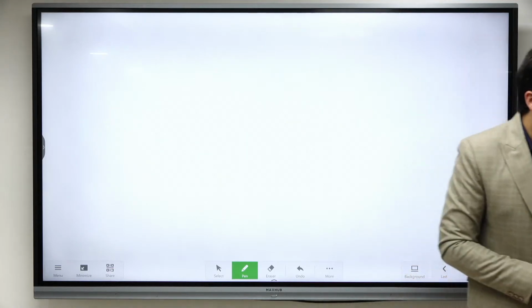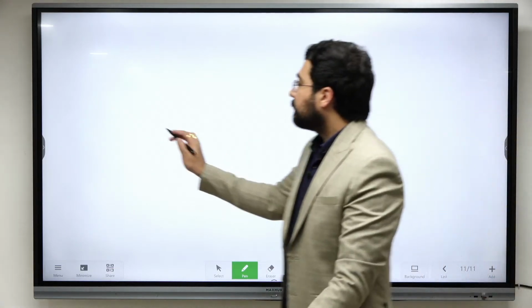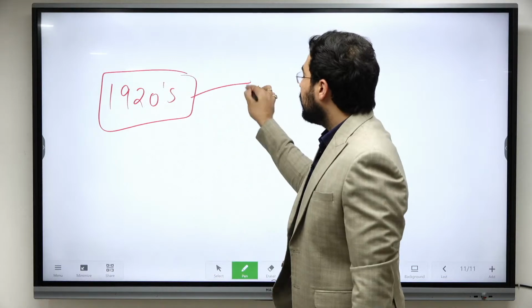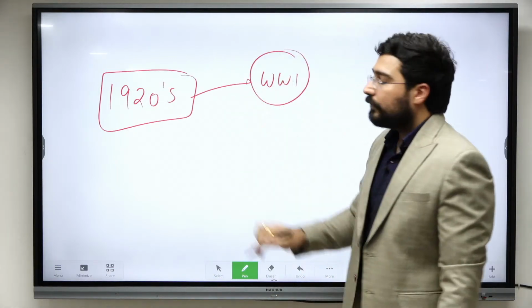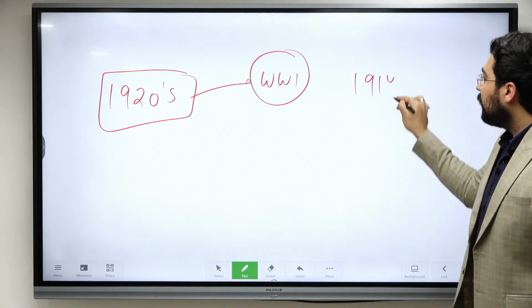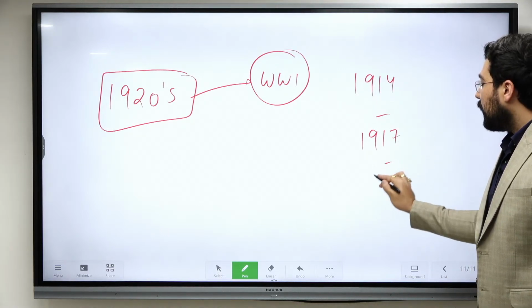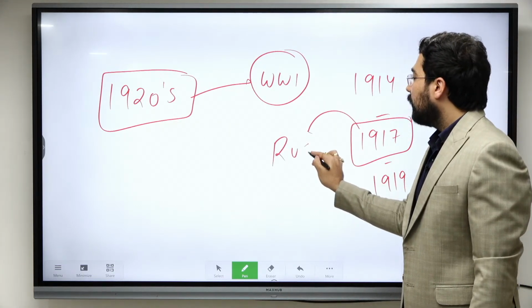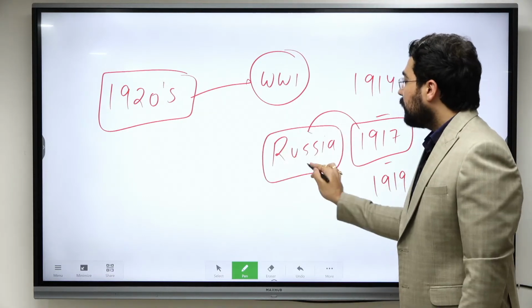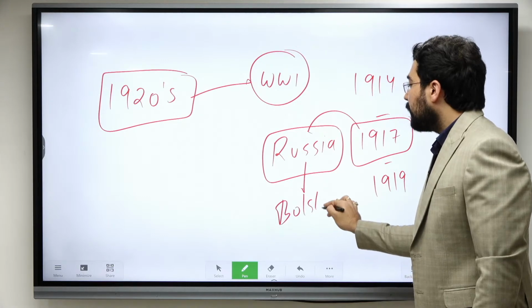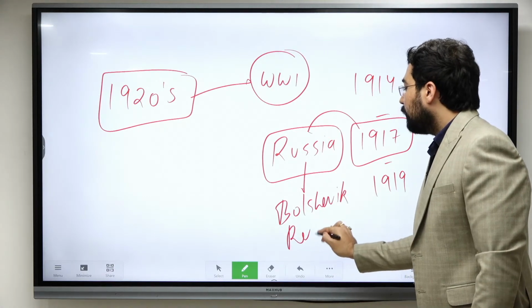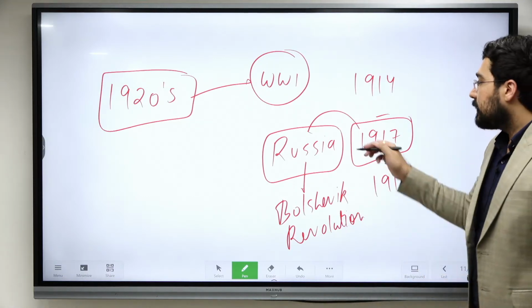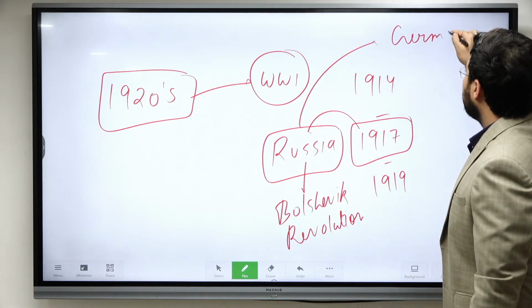This year UPSC asked one question on the Roaring 20s, and this was related to the outcome of the First World War. So when we talk about the First World War, it starts in 1914. One major event happens in 1917, and then the peace treaties are signed. In 1917, Russia withdraws because of the Bolshevik Revolution. Lenin won the revolution in Russia, and because of that, Russia withdrew. It signed a treaty with Germany.